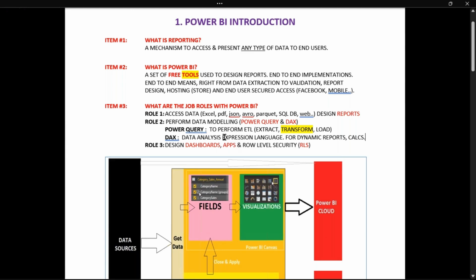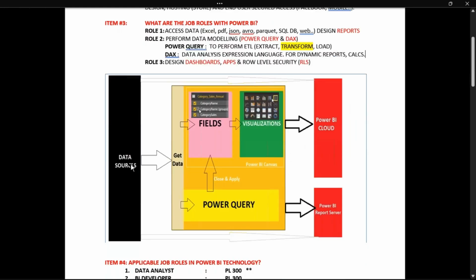Finally, we design the reports and dashboards. Apps, implement something called row level security. Observe carefully. I repeat, we access data, get data to Power Query, close and apply. From there we go for visualizations. From visualizations we need to publish the reports to cloud or to dashboard. Cloud or report server we call it. No worries, we'll take them slowly step by step.